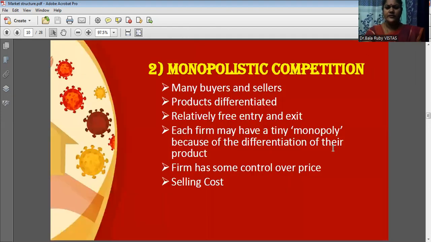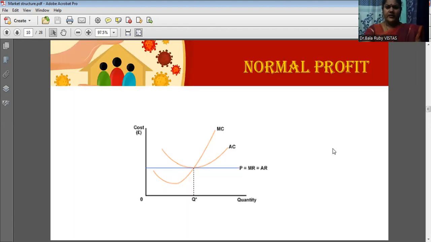So these are the possibilities in perfect competition. So students, in today's class we have clearly discussed perfect competition, what the main features of perfect competition are, and how they determine the equilibrium price as well as equilibrium output.